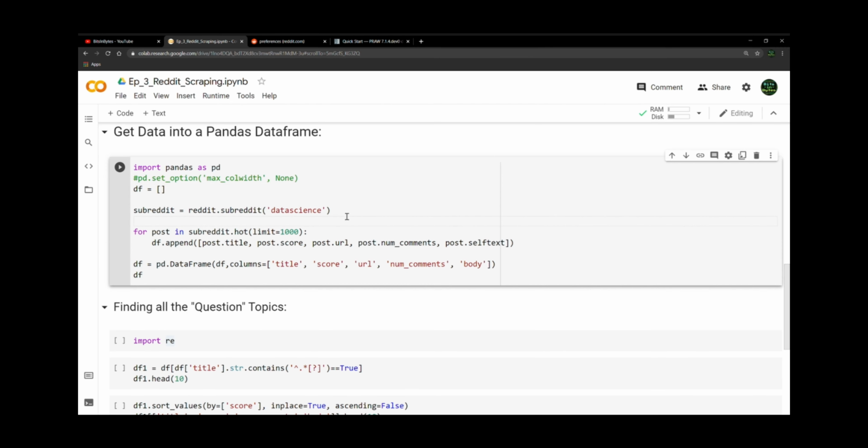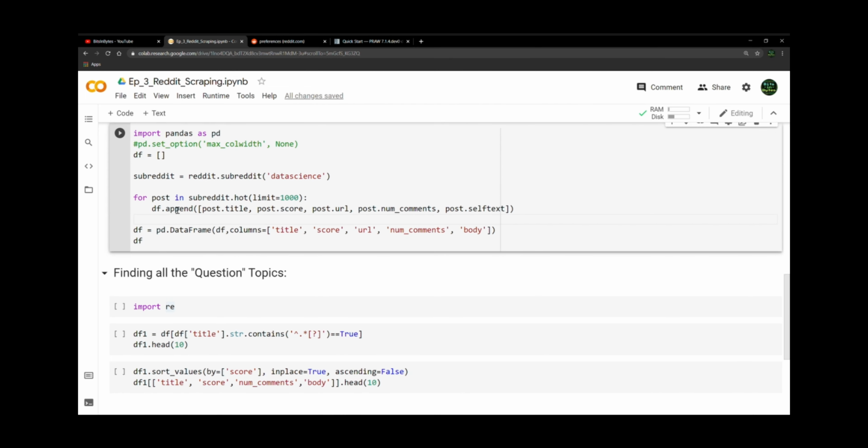These are all individual lines of code. They don't all run together until we get into our loop here. But we're creating an object called subreddit, and that subreddit is the data science subreddit. Then we are creating a loop, and we're saying for post in subreddit dot data science dot hot, limit 1000. So we're going to get 1000 results. And then we're creating a data frame here, and that data frame is going to have the post title, the score, the link, the number of comments, and then basically the message body. So we're going to go ahead and run that.